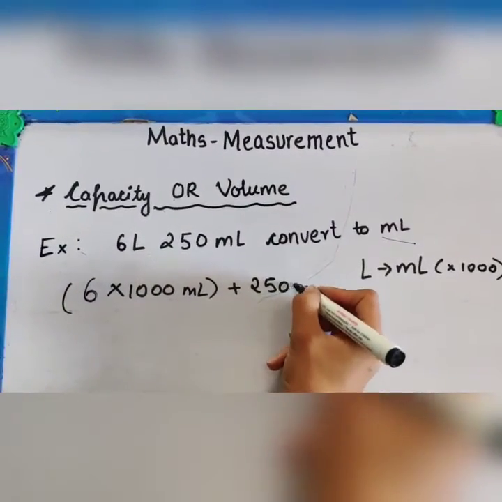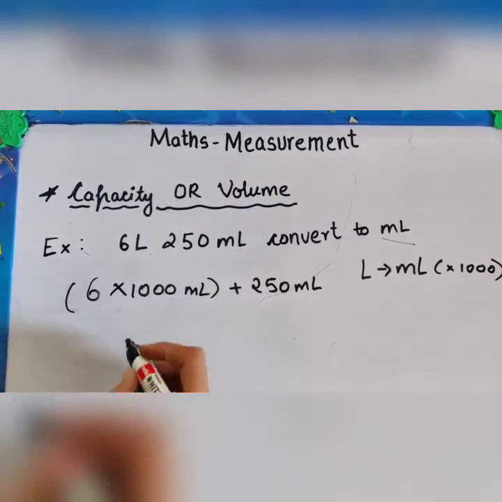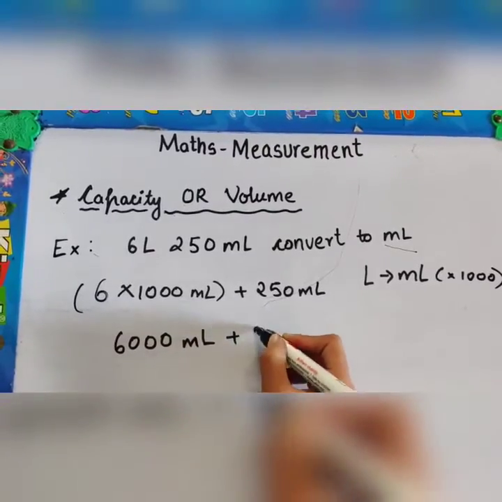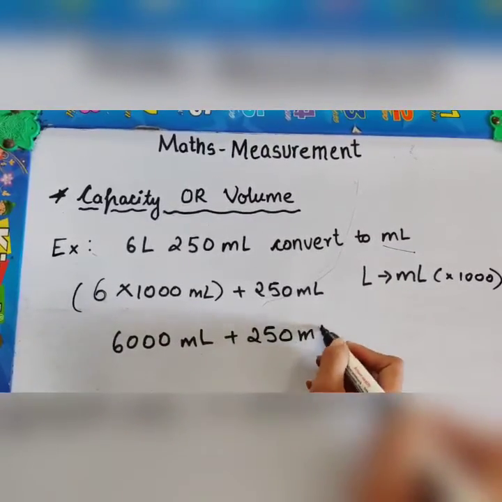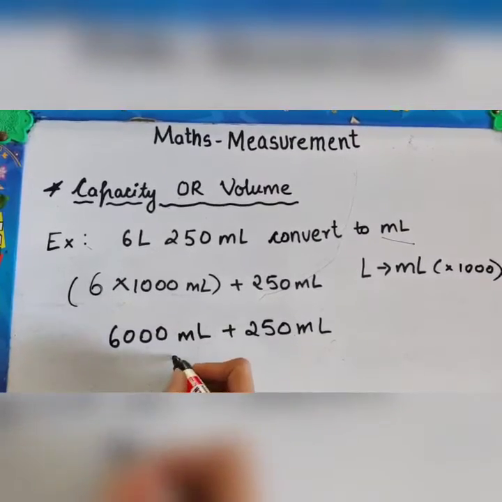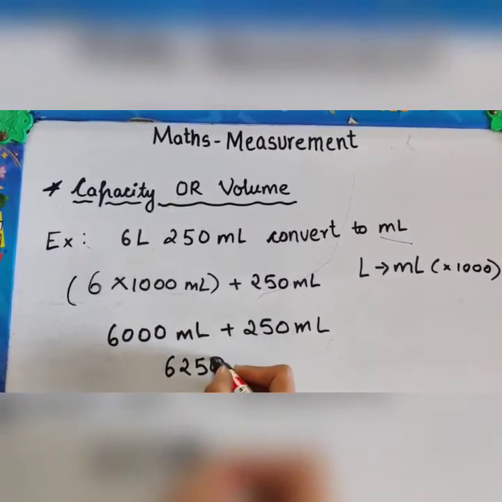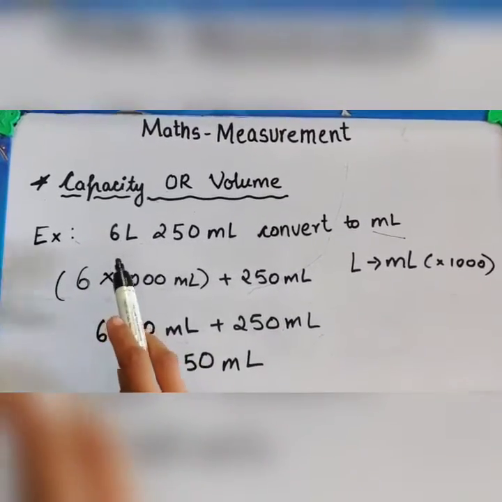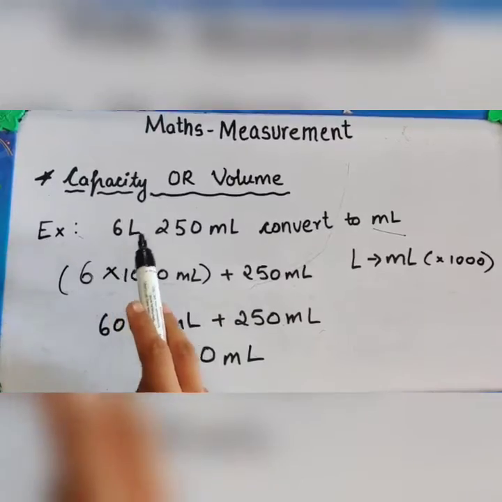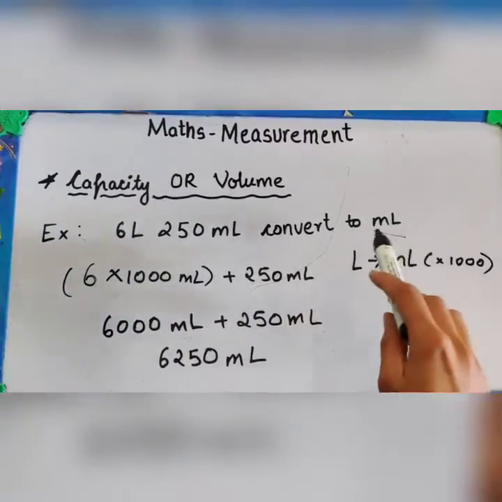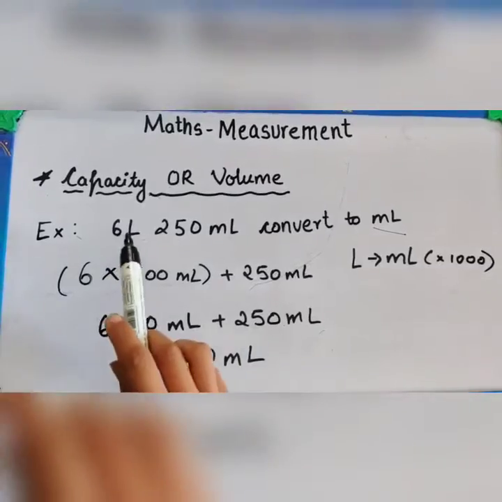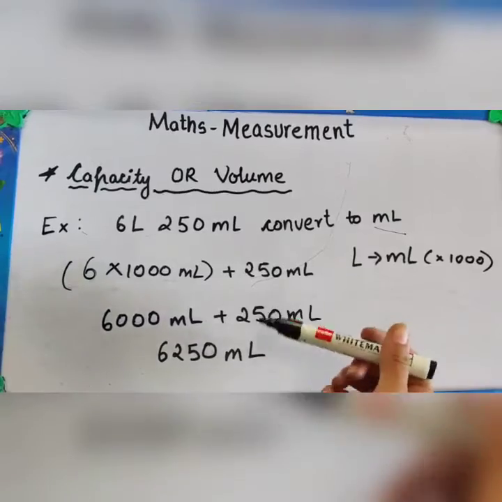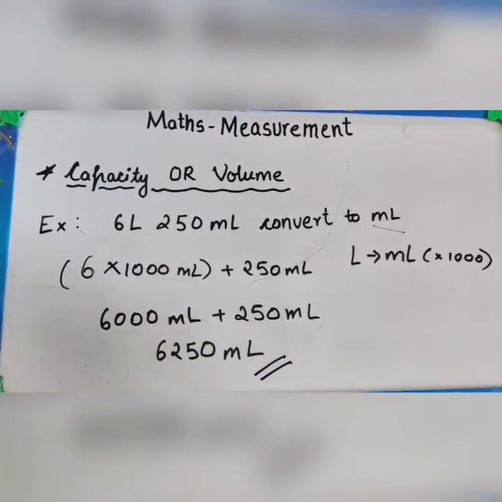We will add 250 to it. So 6 into 1000 is 6000. This will be 6000 milliliter, and to it we will add 250 milliliter. So 6000 plus 250 is equal to 6250 milliliters. So this is our answer. This is how we do the question when it is given in both units, liter as well as milliliter, and we have to convert it to milliliter. So we will multiply liter into 1000 and then add the remaining milliliters. This is how we will get our answer.